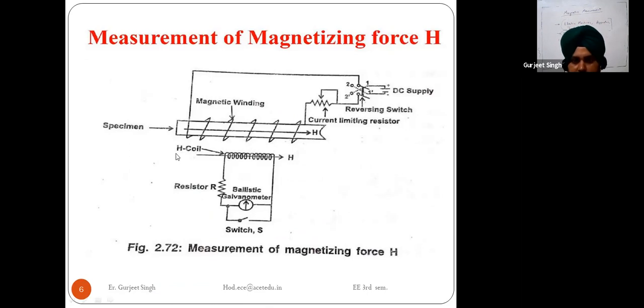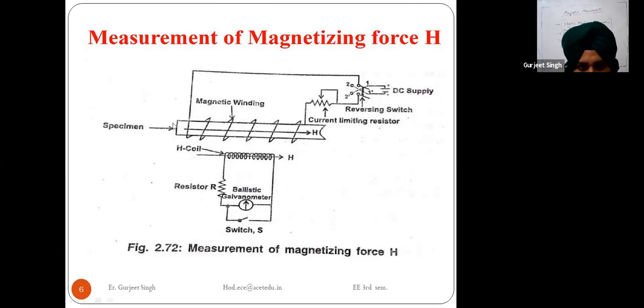Again I am repeating, the working principle is the same when we are measuring the magnetizing force H. I have explained to you that the magnetizing force is the force exerted by the magnets, or by the magnetic flux. That is the magnetizing force H. We can measure it with the same principle which we use in measuring the magnetic flux B.